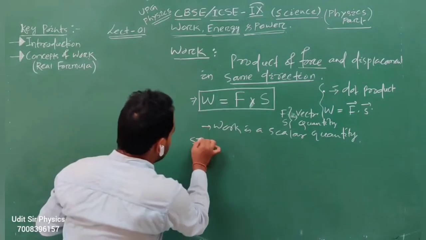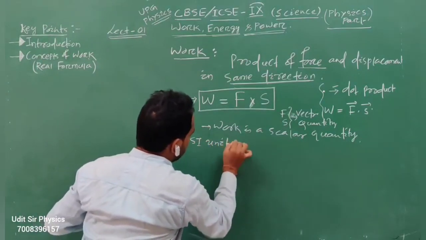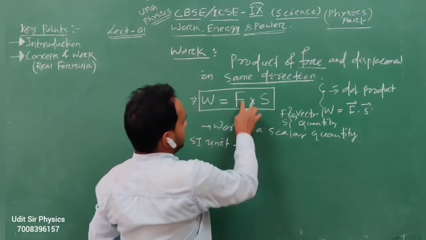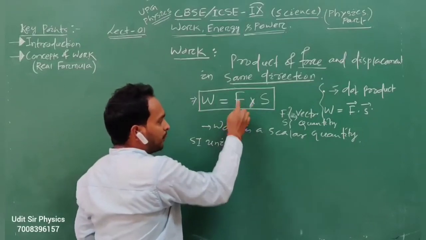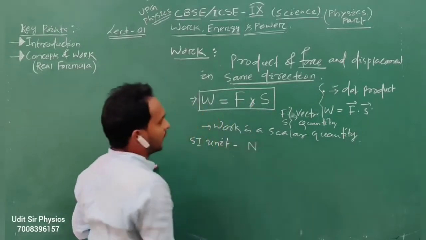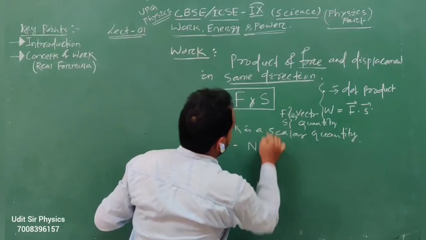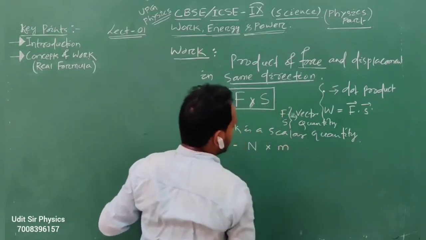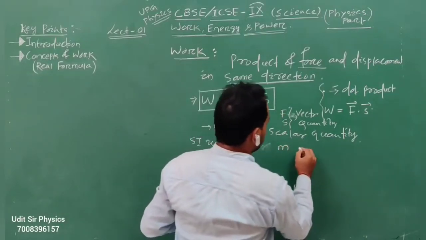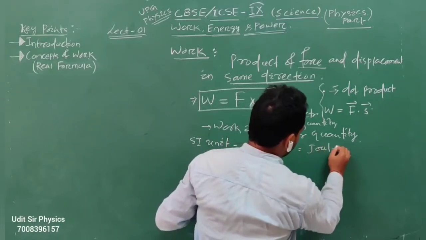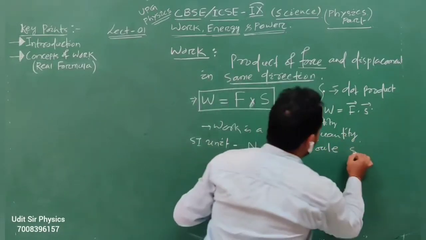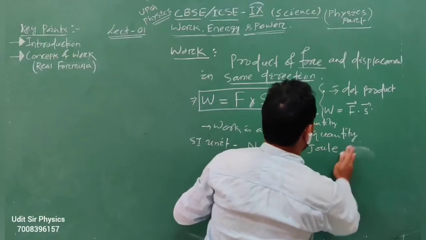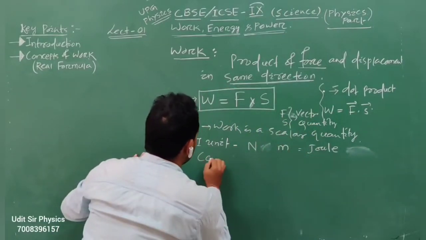Okay, now we can go through its unit. Suppose its SI unit. The SI unit of force is newton, and displacement is in meter. So newton meter equals joule. So the SI unit is joule. Okay, then the CGS unit.